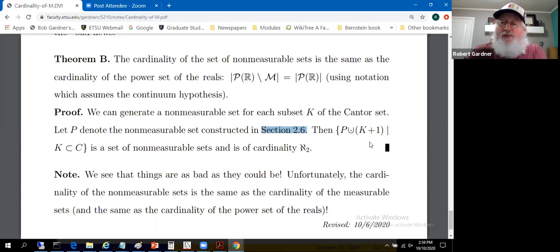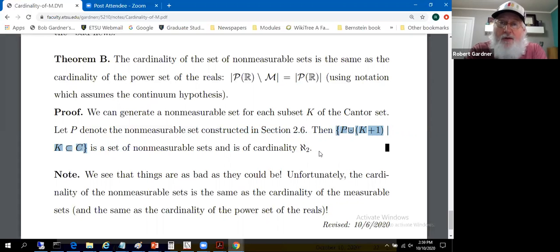The fact that we've used the non-measurable set and we've unioned it with something else, but we've got a disjoint union, the non-measurability of P still causes a non-measurability problem for P union this other set. That could use some justification, but it's correct, and this is accomplished for every subset of the Cantor set. And there's aleph 2 subsets of the Cantor set. So this collection of sets here, doing this for every subset of the Cantor set, gives us a collection of non-measurable sets of cardinality aleph 2.